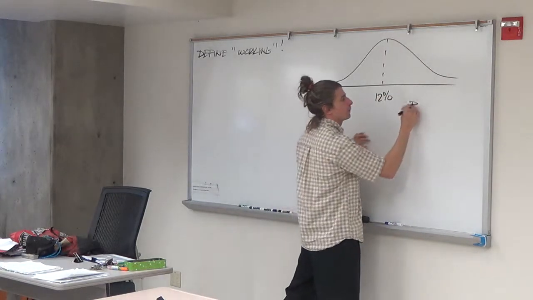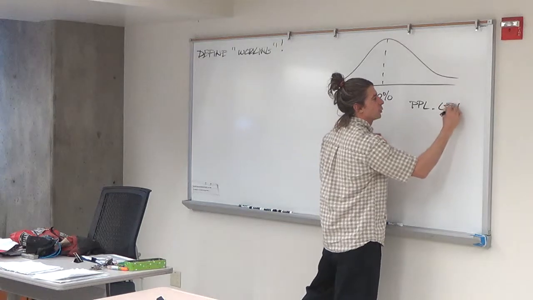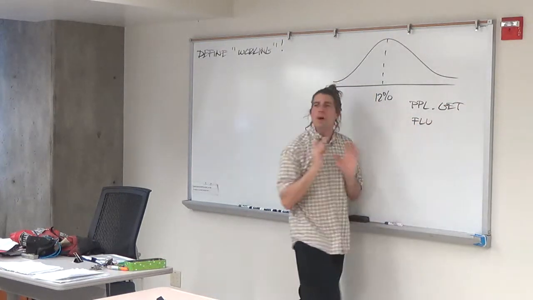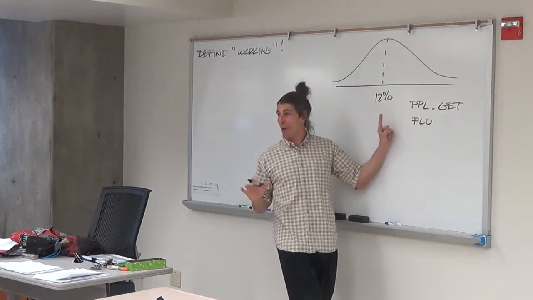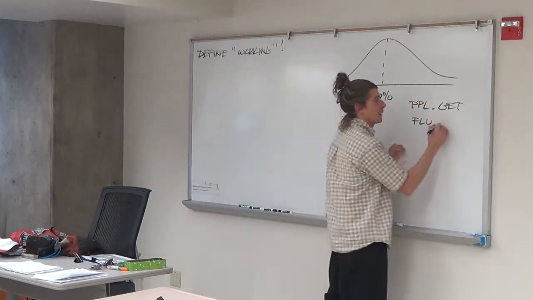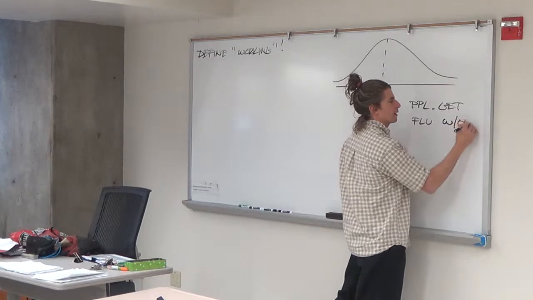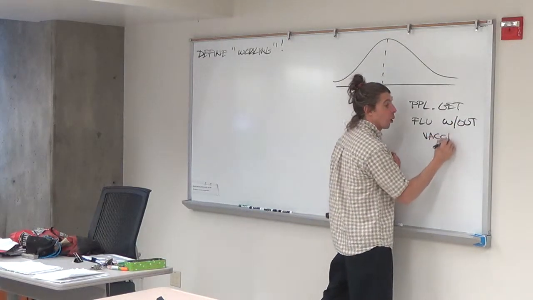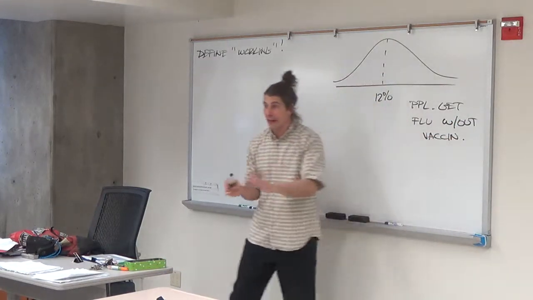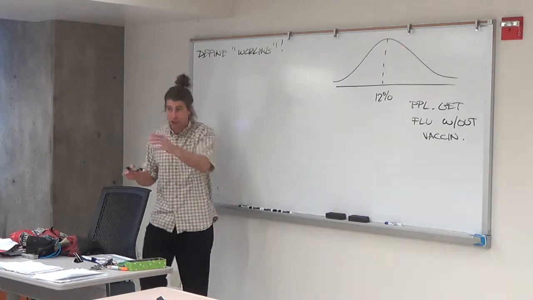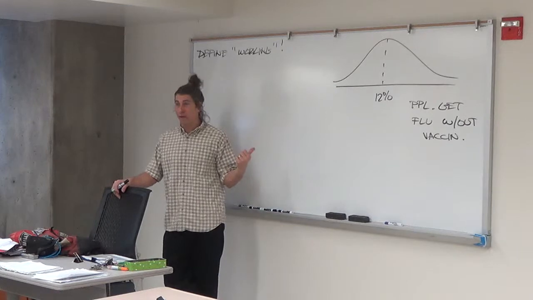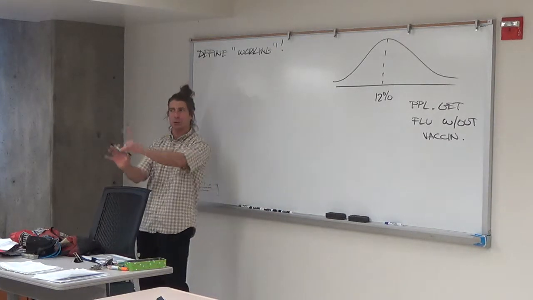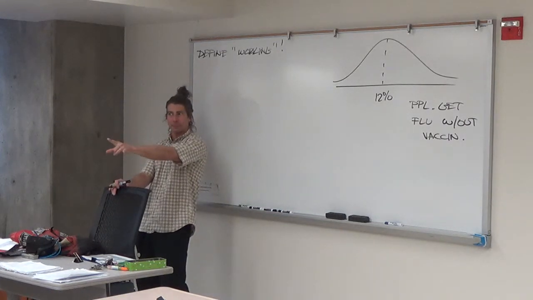This is people who get the flu. I'm going to put without the shot, but it could be with or without the shot. In other words, the shot has no effect on them, and 12% is the flu rate without vaccination. Or if you want to look at it a different way, Deanne, with the old vaccination. You can also look at it that way. These people are making a new vaccine they want to prove is better than the old vaccine, so it's working better, which is getting close to defining what we might mean by working. It's very important.